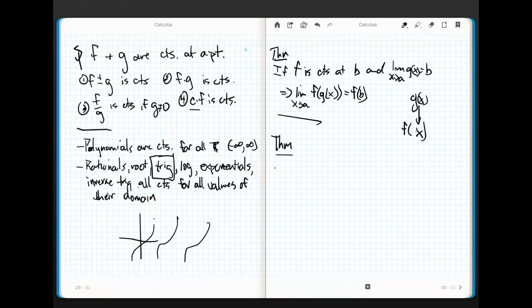All right. Now let's talk about continuity. If g is continuous at a and f is continuous at g of a, then f of g of x is also continuous.